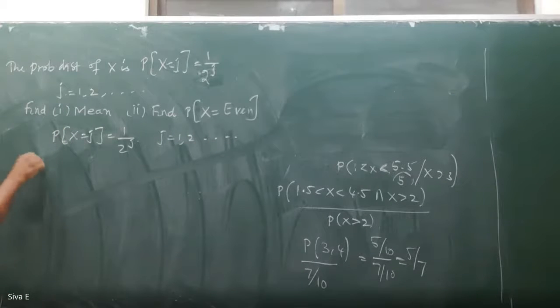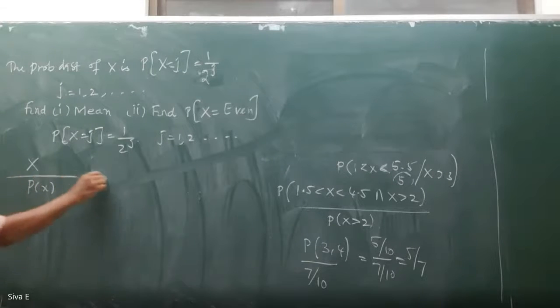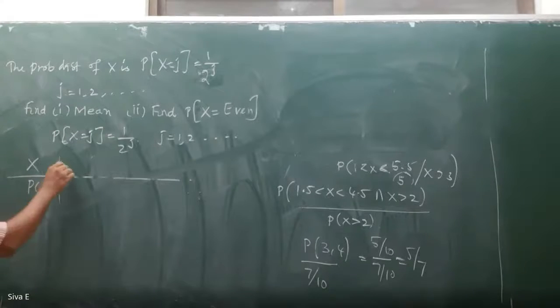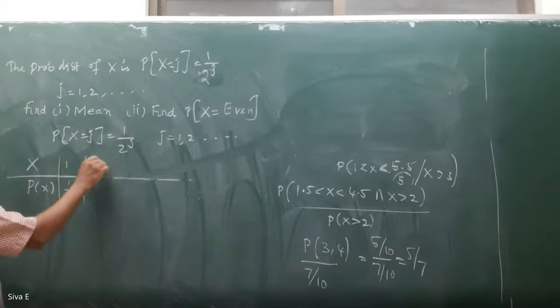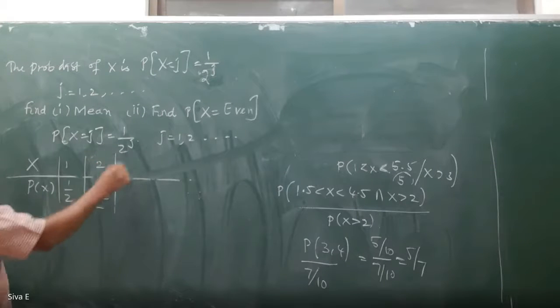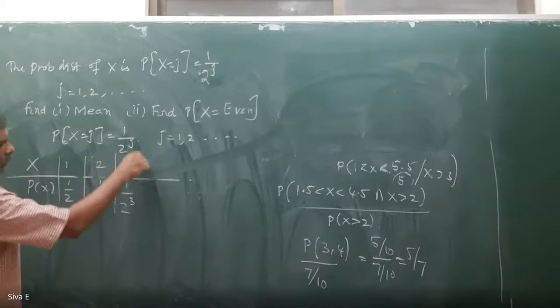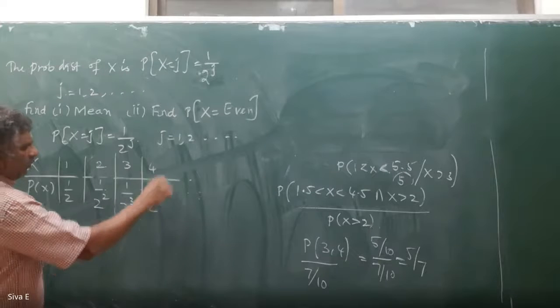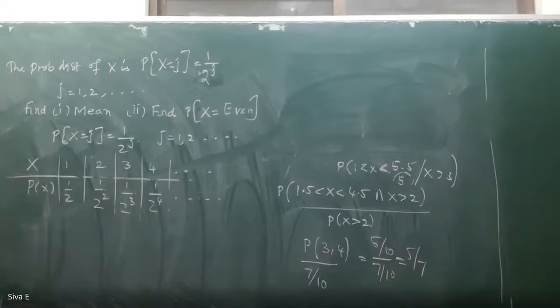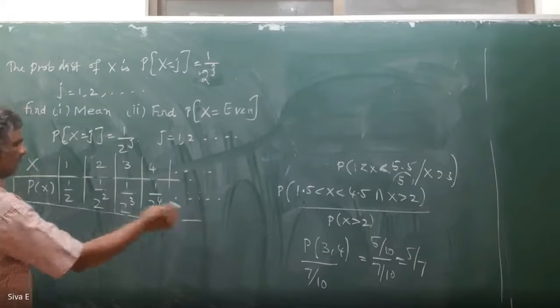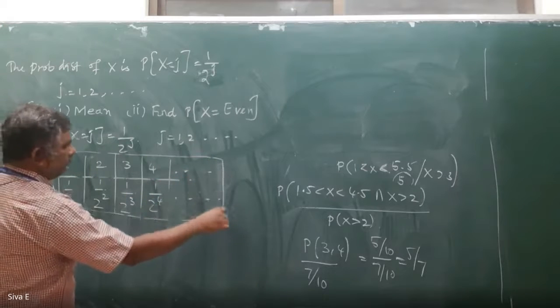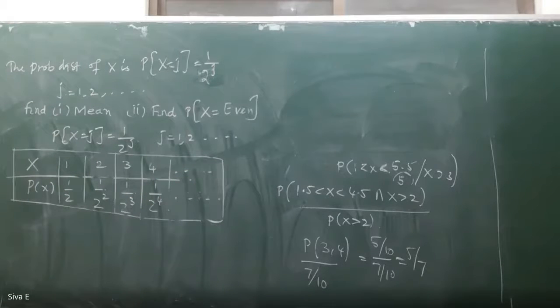Therefore, write the probability distribution for this. x: 1, 2, 3, 4, etc. p of x: 1 by 2, 1 by 2 square, 1 by 2 cube, 1 by 2 power 4, etc. Any doubt in writing this table? If you substitute j equal to 1, 2, 3 up to infinity, you will get this probability distribution.